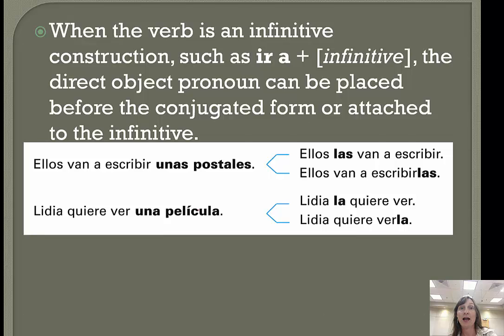So, let's look at the sentence, ellos van a escribir unas postales. So we know our direct object is unas postales because what are they writing? Unas postales. Postales are feminine and plural. So it's replaced with las, and you can either put it, as we've been doing, before our conjugated verb, right? Ellos las van a escribir. Or you can attach it as one word to the infinitive. Ellos van a escribir las. And that wraps up our little tutorial on direct object pronouns.